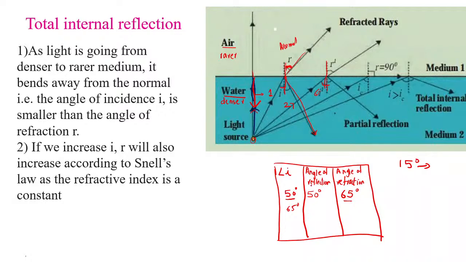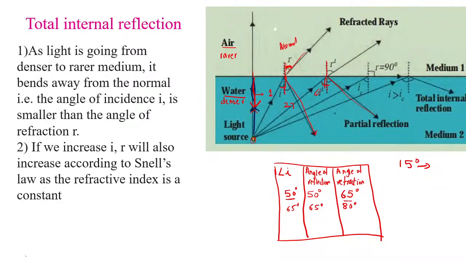So over here, you will see this angle of refraction will also increase according to Snell's law. So this 65 will become 80 degrees. The angle of refraction will be 80 degrees. Again, at the same time, partial reflection also takes place, and it follows the law of reflection. So this angle of reflection will be 65 only.